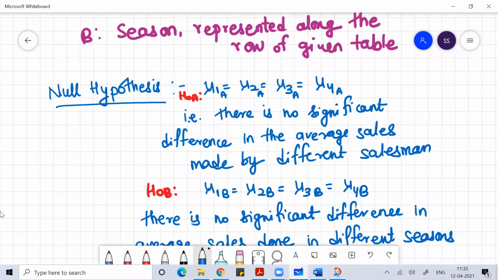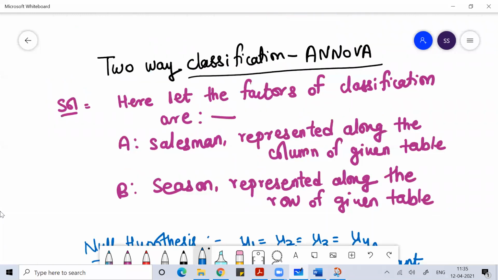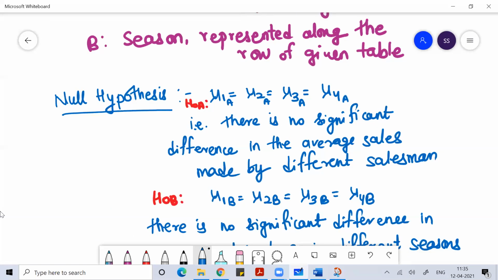There are two variables, A and B. A is talking about salesman and the variable B is talking about the season. I hope you understand it.